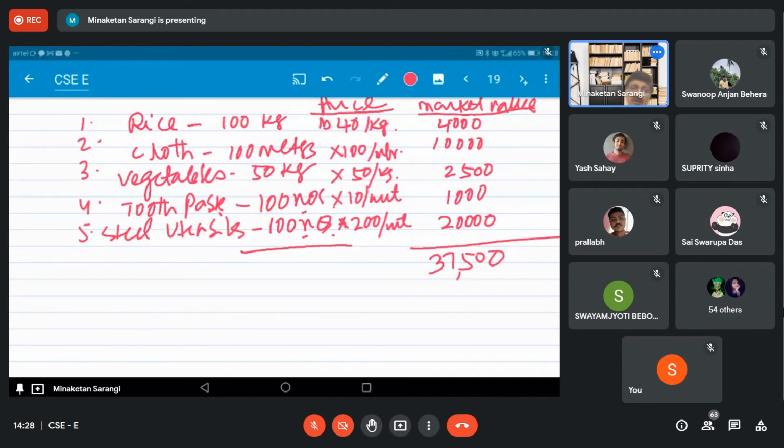We can convert each good and service produced to a money value. If we express everything in terms of money, then we can easily add it up. How do we express in terms of money?